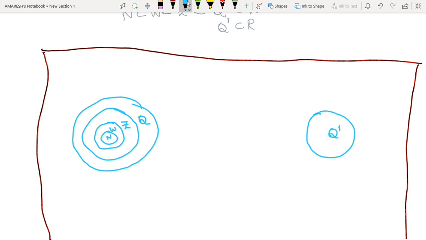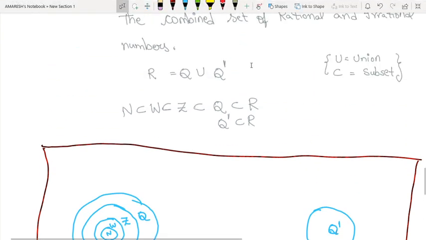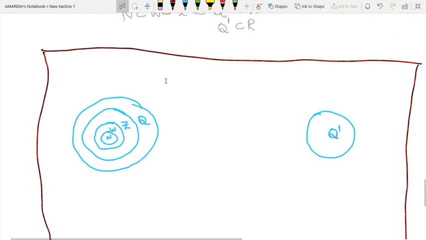We have already read that the combined set of rational numbers and irrational numbers is known as real numbers. So rational numbers and irrational numbers both come into real numbers.